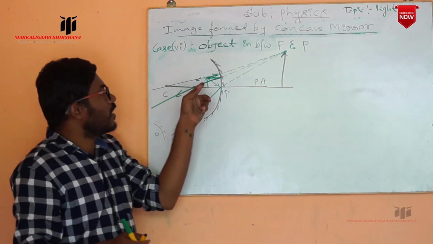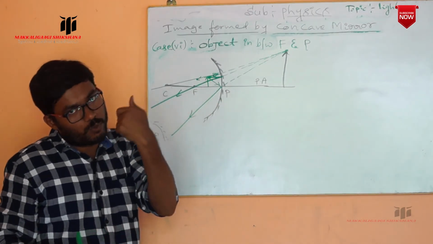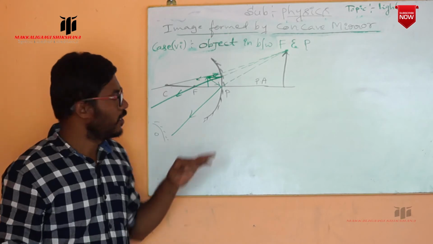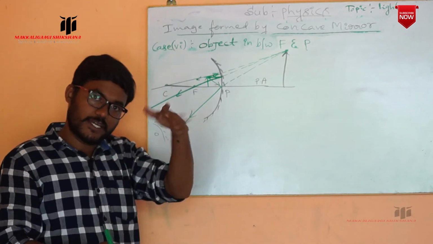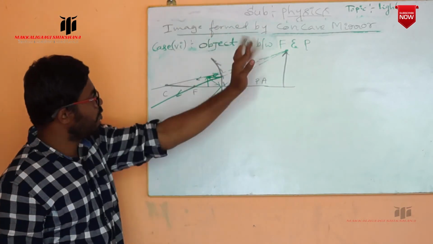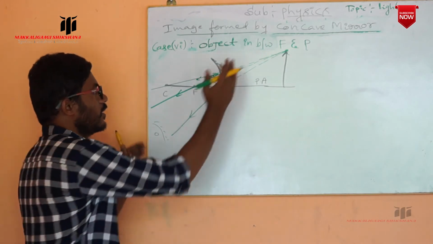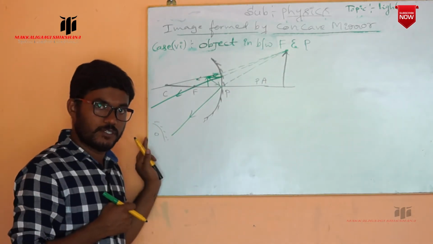Otherwise you can take one ray incident parallel, and another at the pole. So both are correct. Sir, I will take three? You can take, no problem. But the image is formed at the same point. So observe carefully where the image is formed. Now, the position of the image.